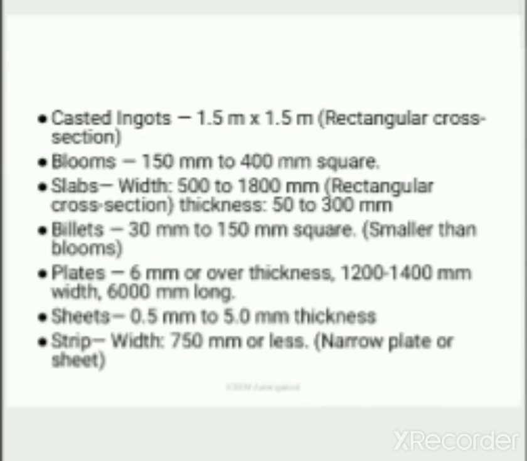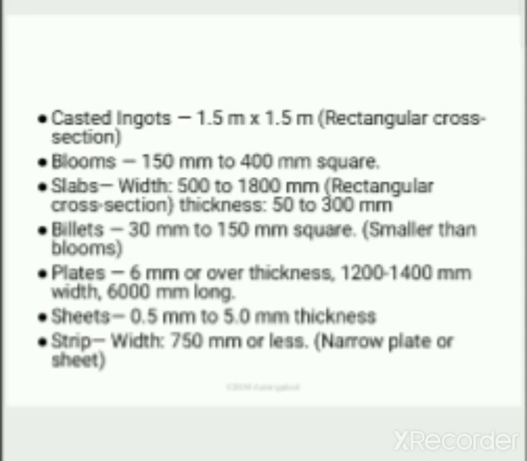These are the cast ingots. Ingots have a 1.5 by 1.5 meter rectangular cross section. Blooms are 150 mm to 400 mm square. Slabs are 500 to 1800 mm wide with a rectangular cross section, thickness up to 300 mm. Billets are 150 to 300 mm square, smaller than blooms.